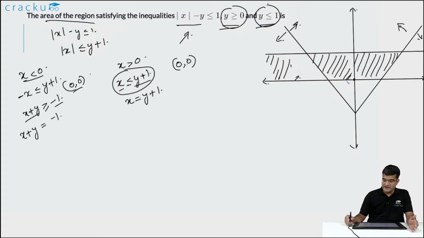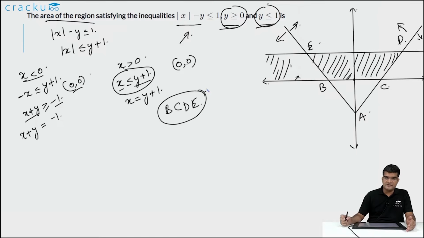So the area that we are trying to find out is the area of a trapezium. If you are actually trying to name the vertices, let us call them A, B, C, D and E. We are required to find out the area of the trapezium BCDE. If you are trying to find out the area of the trapezium, the easiest way to do it is calculating the area of triangle AED, and from it subtract the area of the triangle ABC.